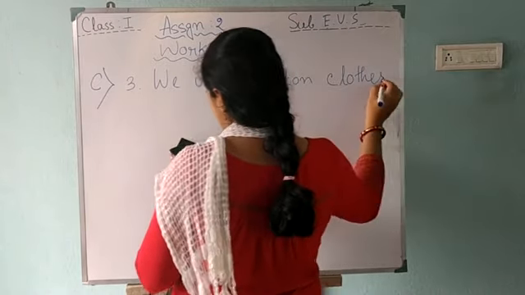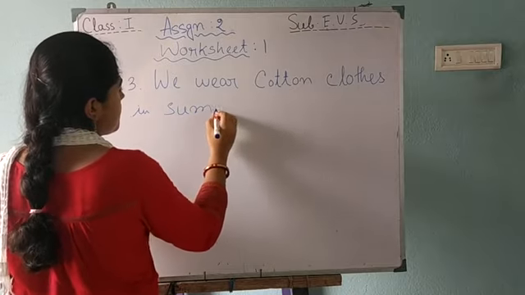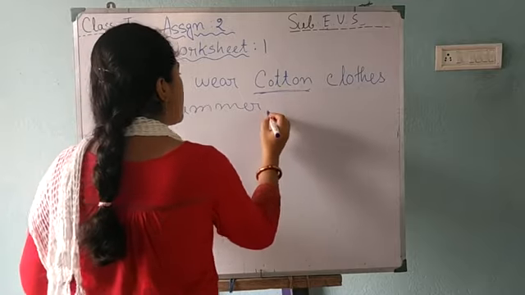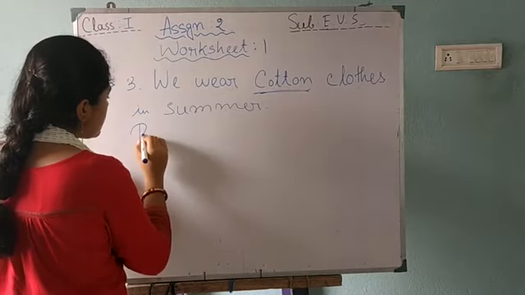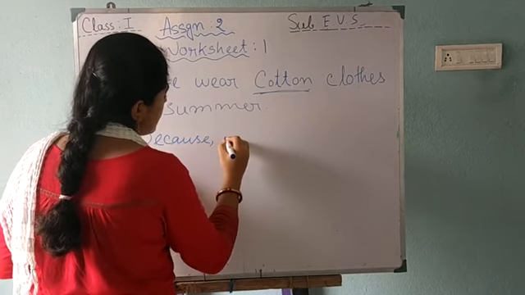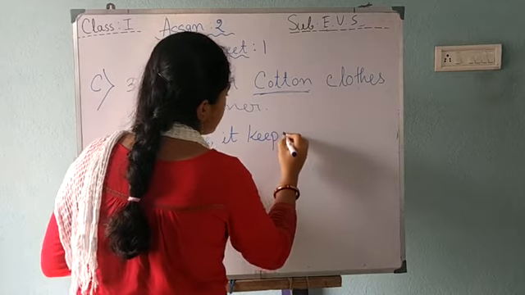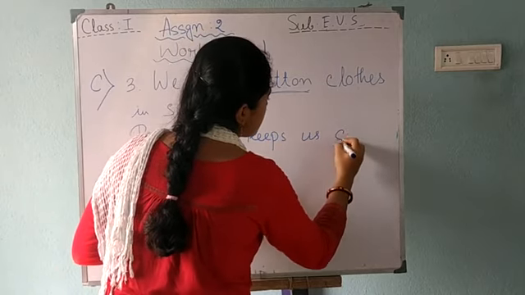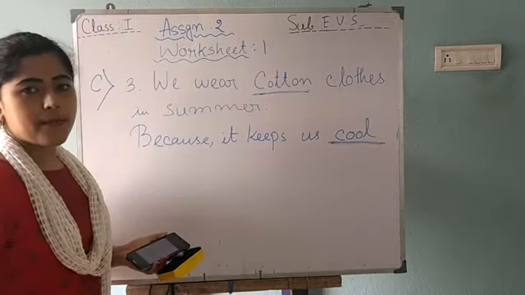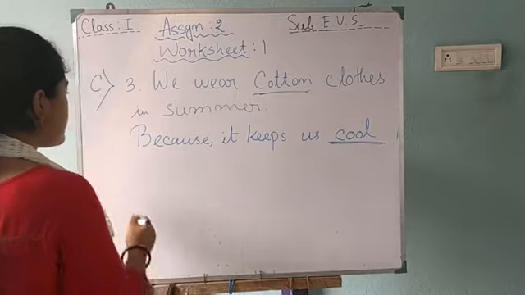We wear cotton clothes in summer. Right? And why? Because it keeps us cool. In this hot time, cotton clothes keep us cool. That's why we wear cotton clothes in summer.